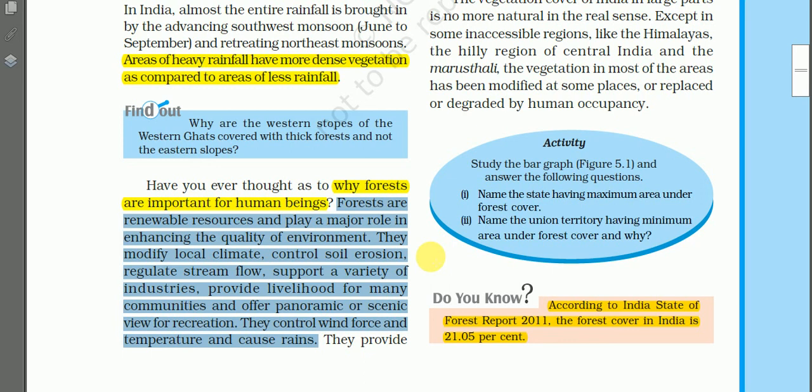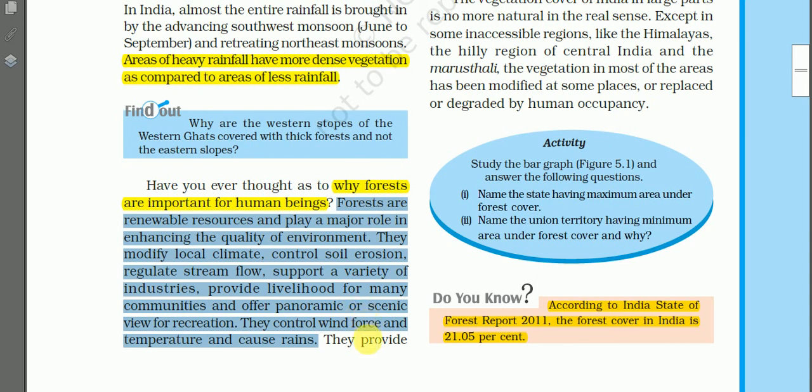They collect materials, food, fruits, and other forest products from the forest, and that provides livelihood for those communities. The forest also offers a panoramic or scenic view for recreation, so it gives scenic beauty and a good tourist spot. At the same time, forests control wind force and temperature and cause rainfall. So this tells the importance of these forests to us.